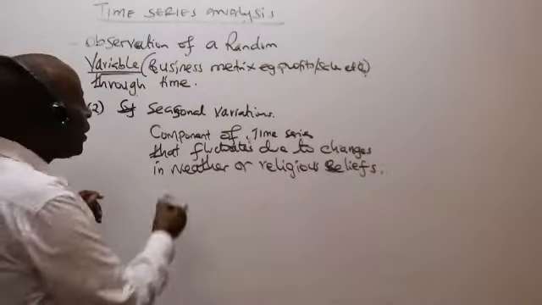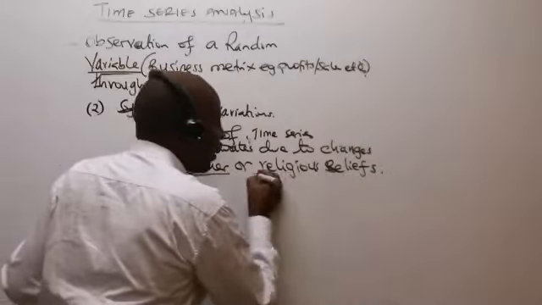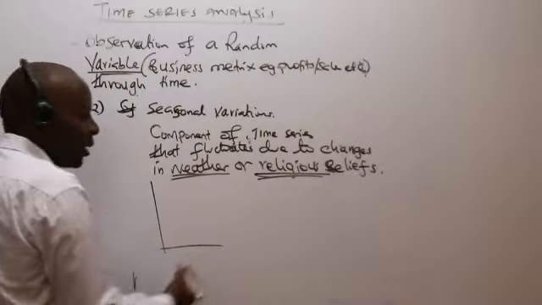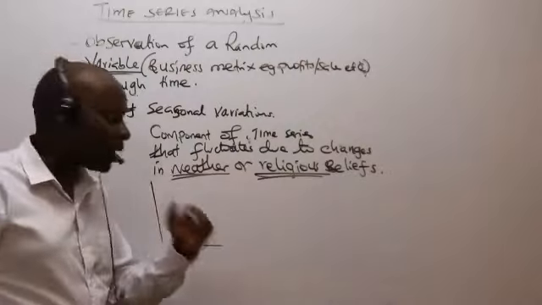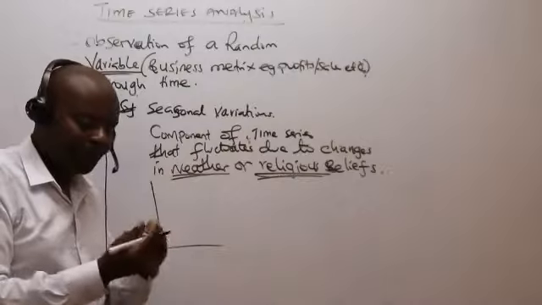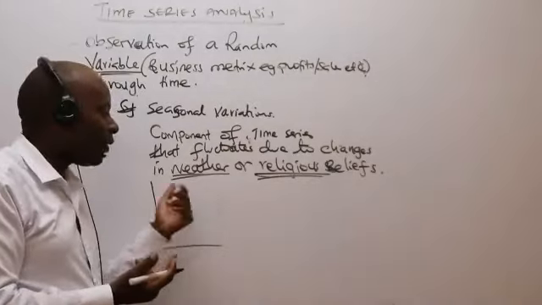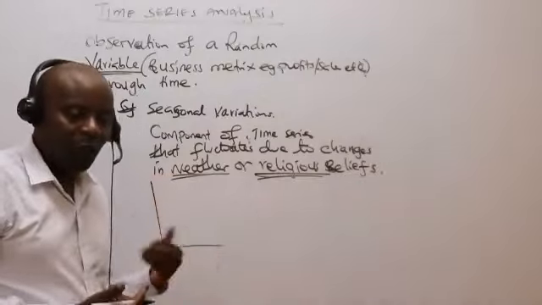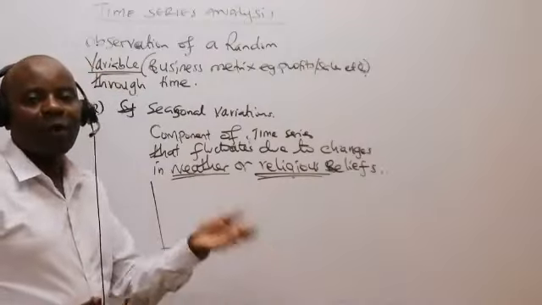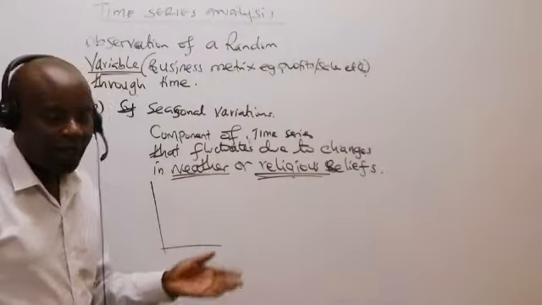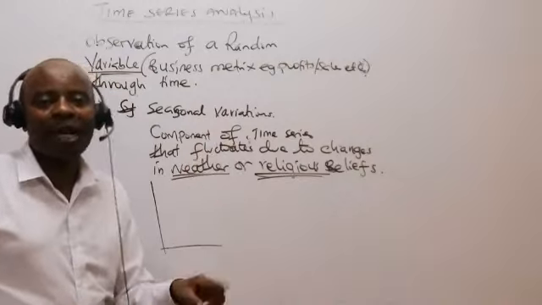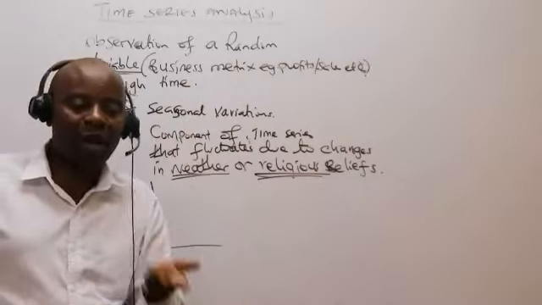Ladies and gentlemen, these two factors normally will give us seasons. For example, what do we expect of sales of a supermarket during Christmas? Christmas is a religious function. We expect sales to be up there at the roof. During weather seasons, for example if it's raining, we expect sales of some products to increase, for example umbrellas. So weather will always bring seasons, and will make some product seasons good and other product seasons bad.